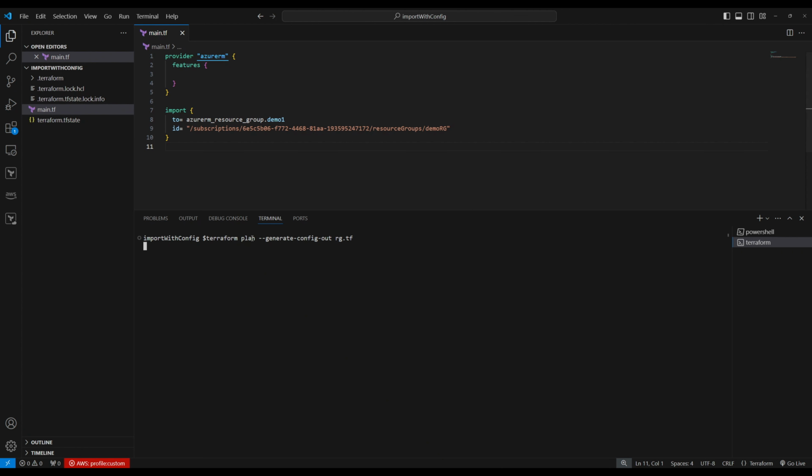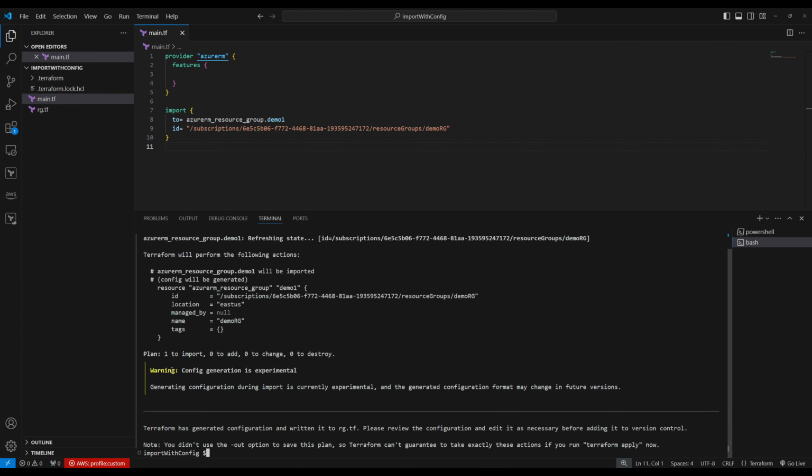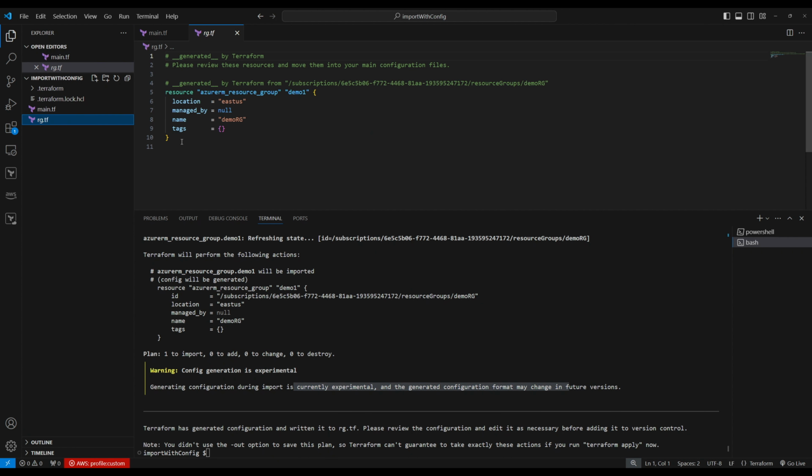So it's importing still. Preparing to import. So see, rz.tf is automatically downloaded. So this config generation is in an experimental stage right now, so be careful using this one, right? So we have rz.tf. Whatever we manually wrote down, Terraform automatically generated. See, generated by Terraform. So be careful.